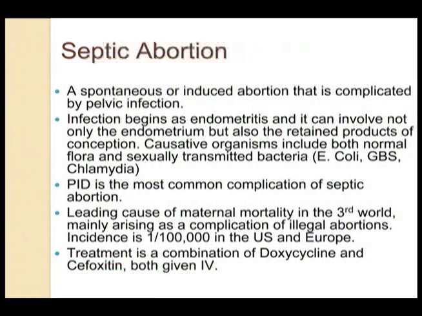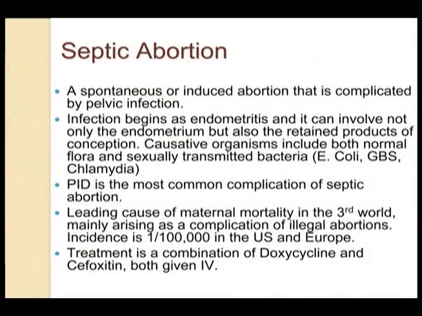Another complication that we have to worry about is septic abortion. It's basically a spontaneous or induced abortion that's also complicated by pelvic infection. Infection usually begins as endometritis, which is inflammation of the endometrium, and it can also progress to involve the rest of the products of conception, which can include the placenta. The causative agents are usually E. coli, gram-negative organisms, GBS, and chlamydia and such. The most common complication is PID.